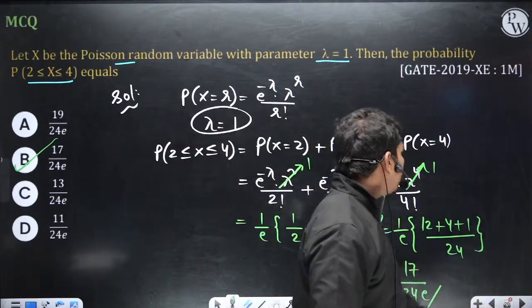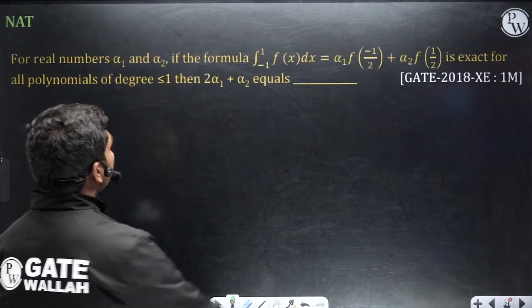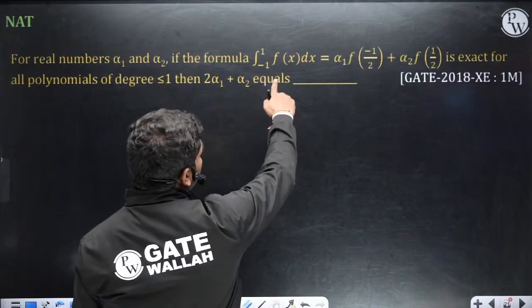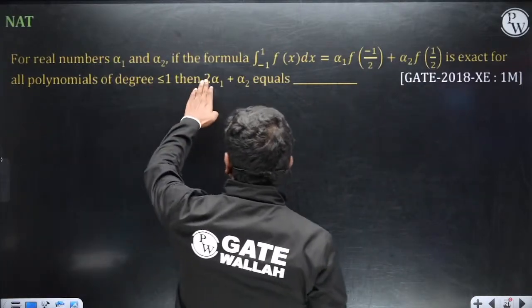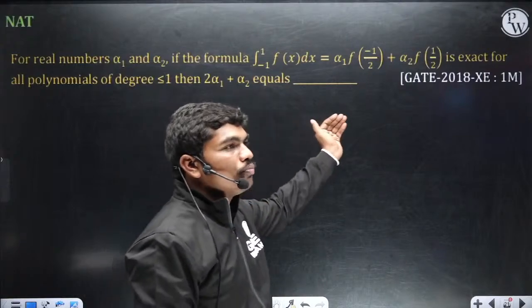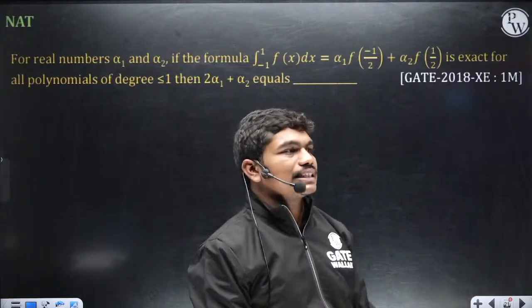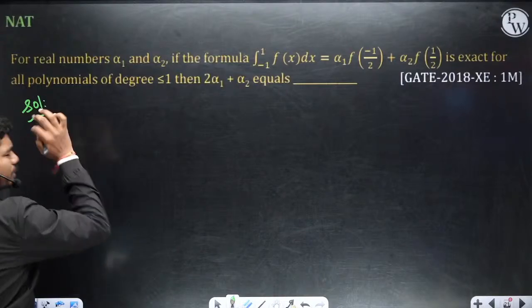Okay, so next question. For real numbers alpha 1 and alpha 2, if the formula integral from minus 1 to 1 of f of x dx is exact for all polynomials of degree less than or equal to 1, then 2 alpha 1 plus alpha 2 equals dash. This is what they are asking you. So type in the chat box what is the answer. Attempt this question and tell me the answer.